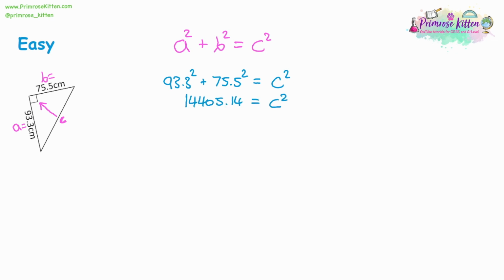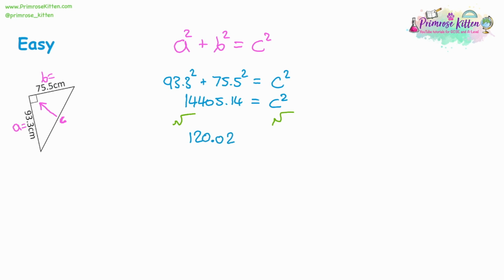Now, the really important thing is that this number is not the answer. The answer is not 14,000. That's equal to c squared, and the length of the side we're looking for is c. So now we have to think about our solving equation skills, and we are going to square root both sides. So if we square root both sides, we're going to get